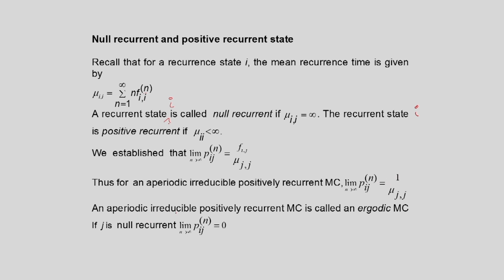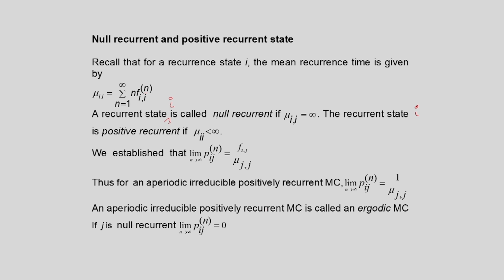An aperiodic, irreducible, positively recurrent Markov chain is called an ergodic Markov chain. That is also one definition.